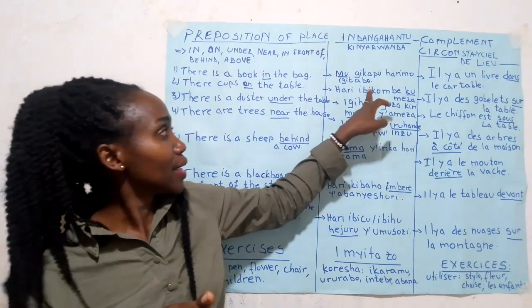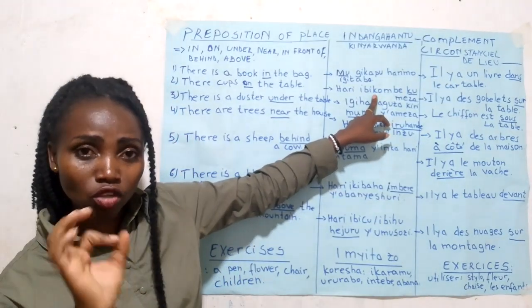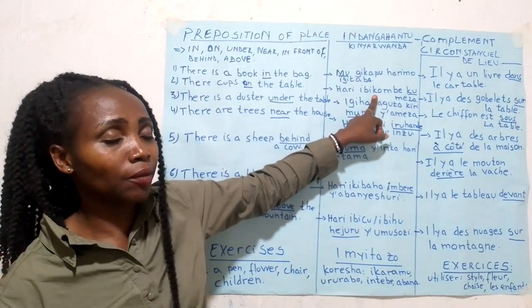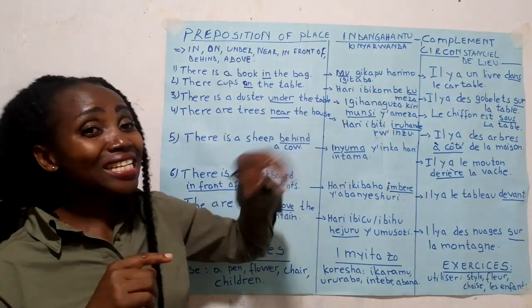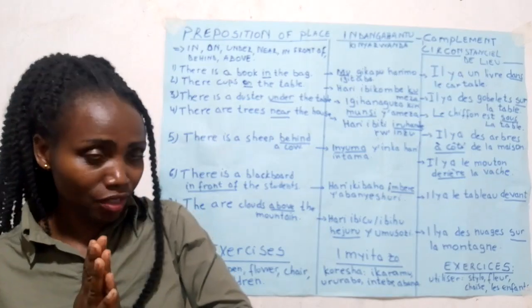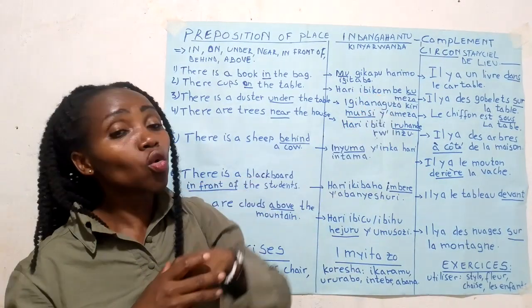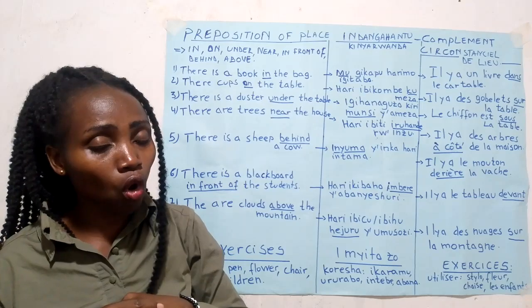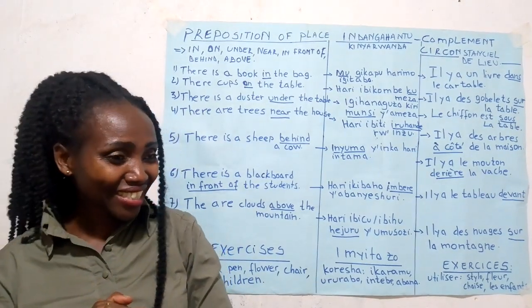Ku. Ibikombe is the plural word, because in singular you have igikombe. We should say hari igikombe ku meza in singular, but we have the plural one. Hari ibikombe ku meza. Can you repeat? Yes, thank you.